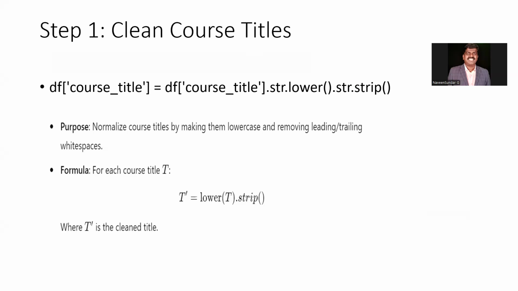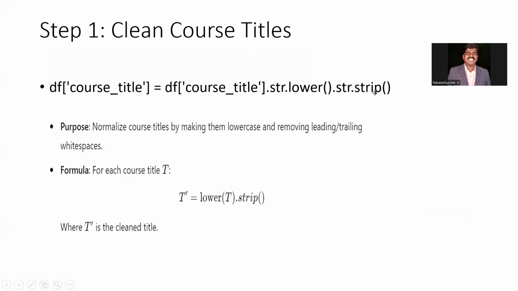For example, introduction to Python for beginners. If the course title is like this, how will the recommendation system function? Got my point? For that, we take the course title and convert it into lower case, and then we give str dot strip.